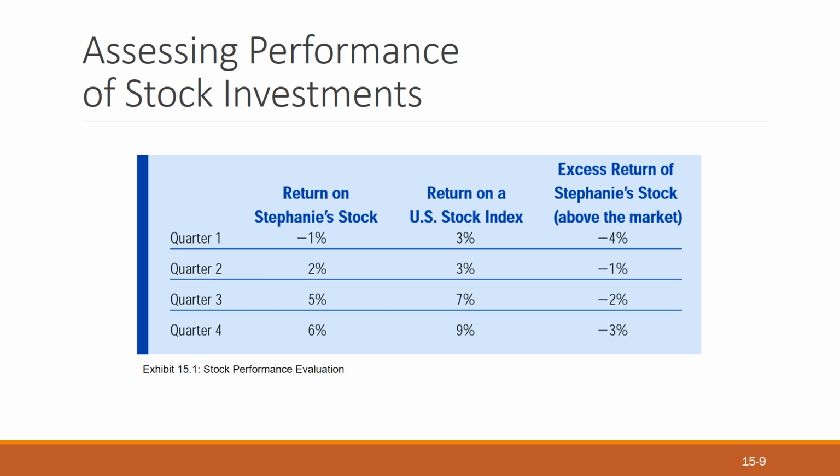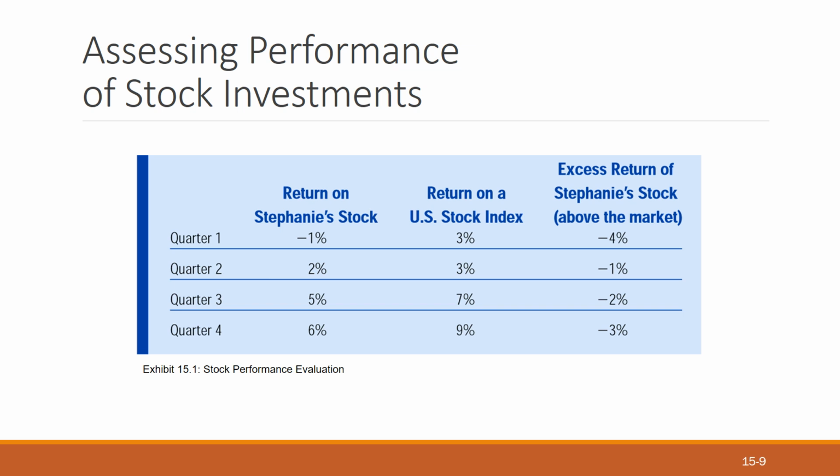In the second quarter, 2% positive, 3% positive, minus 1% negative. Why? Because the 1% loss in the first quarter is reduced here, so you are still at minus 1%. Then 5% profit and 7% return on that, you get minus 2%. Why?